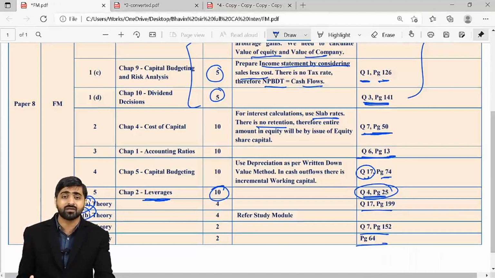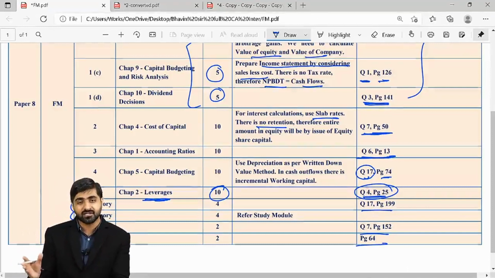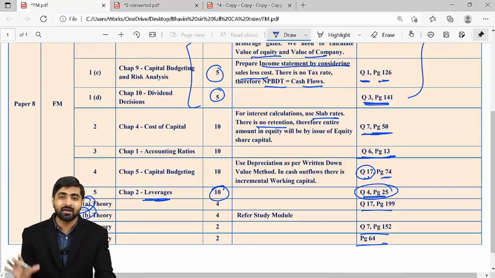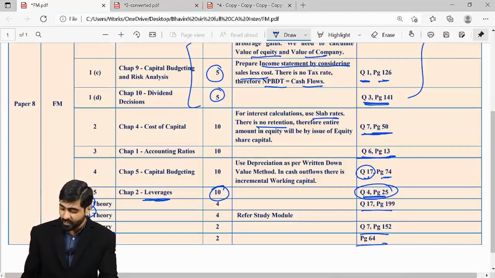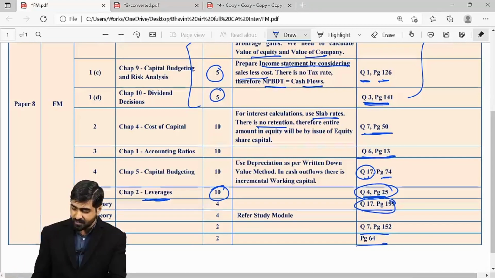So I always tell my students to please go through the theory which is there behind your JK Shah Classes textbook. We have compiled many theory questions here. So it's very important for you to go through that, because you can see exactly the same question is there on this particular page number.